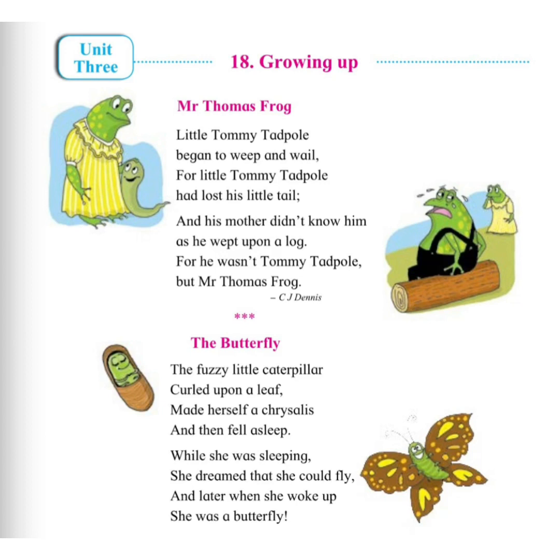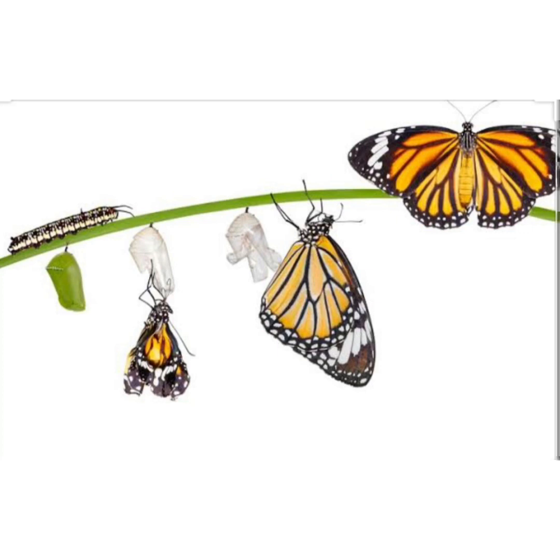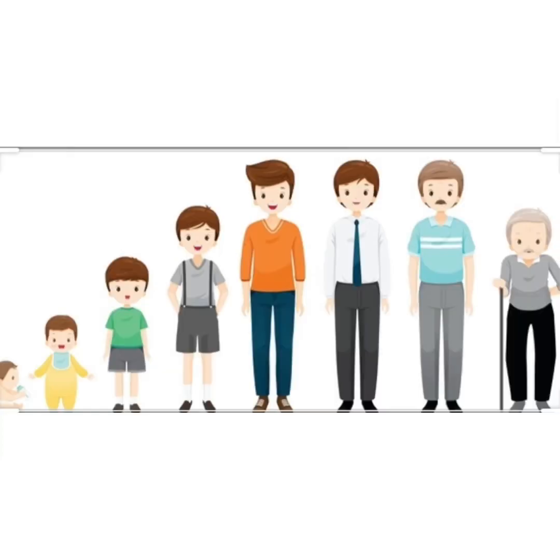So, as you can see here, students, the poem has two parts. The first one is Mr. Thomas Frog, and the second is The Butterfly. Now, the first part discusses the growth of a frog, how it grows into a frog. And the second part is describing a butterfly, how the caterpillar turns into a butterfly.